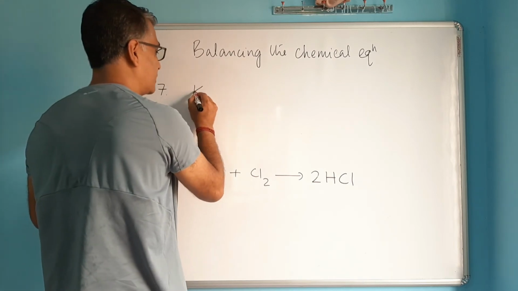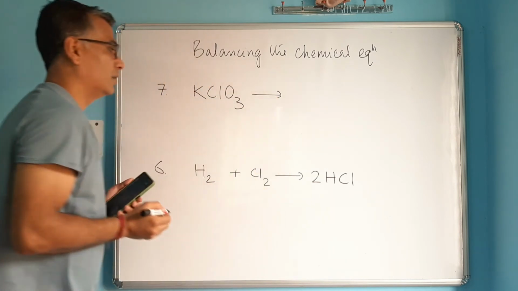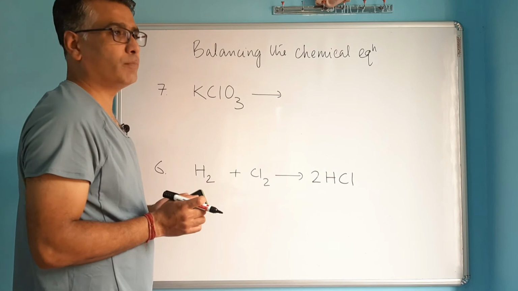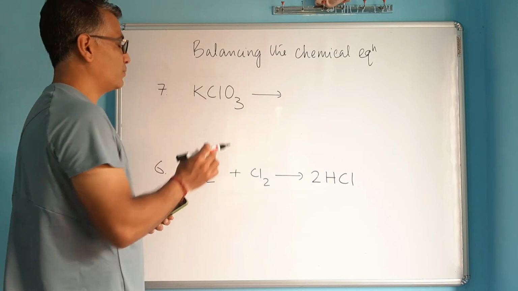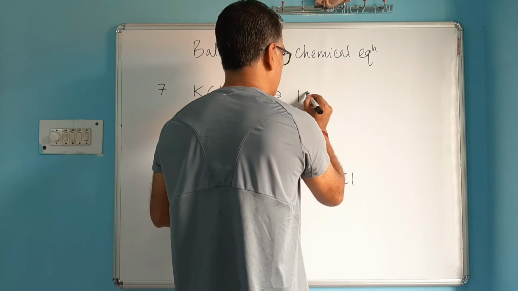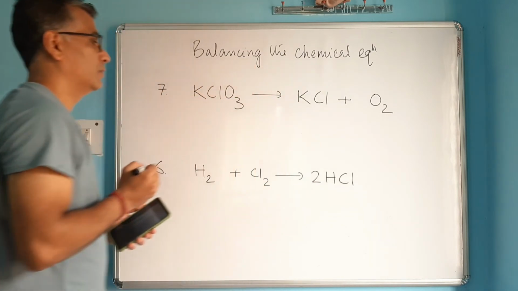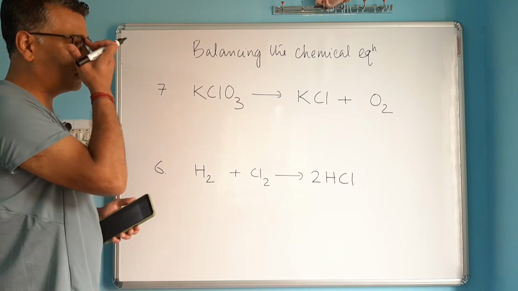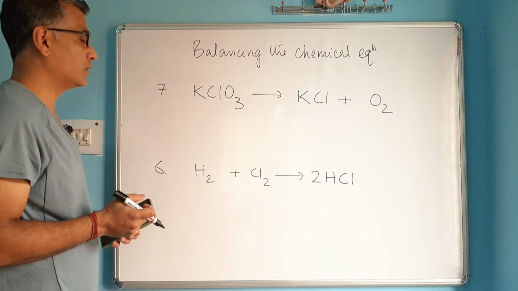You must be knowing this particular equation from our last video which I had posted, that in the preparation of oxygen in lab, we start with this compound called potassium chlorate. This radical ClO3 is known as chlorate radical. So this compound is known as potassium chlorate, and this, when heated, will break down to form potassium chloride and oxygen molecule. So this is the equation for the reaction involved in the preparation of oxygen gas, which you had seen in the previous video from YouTube I had posted.